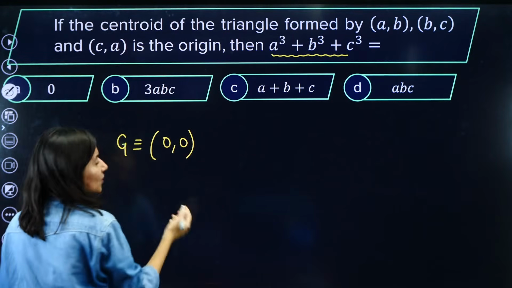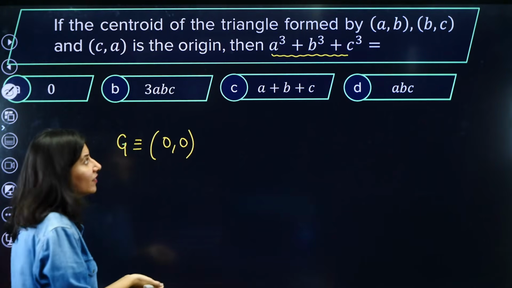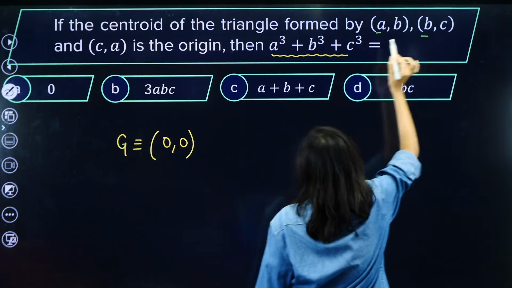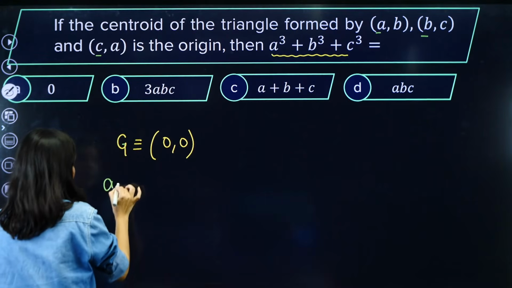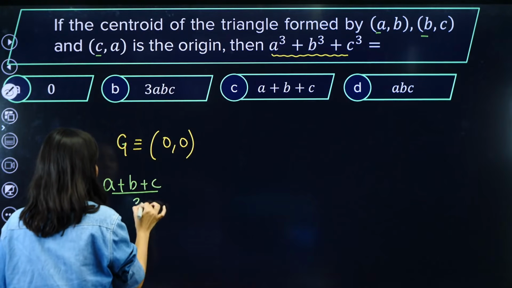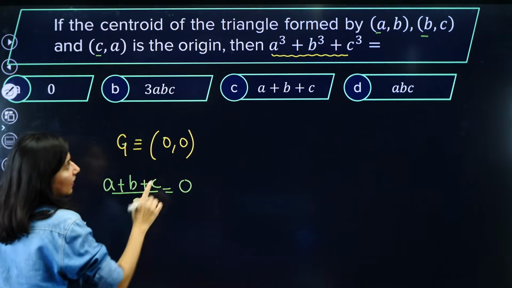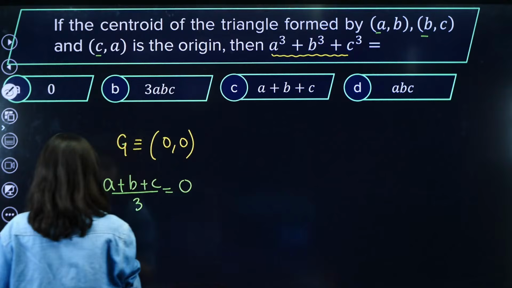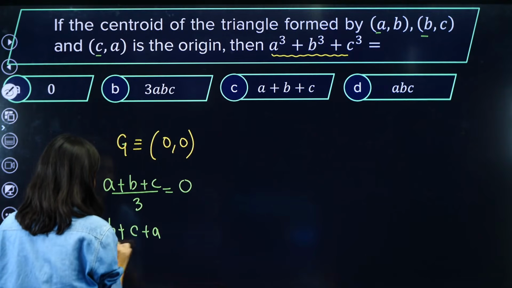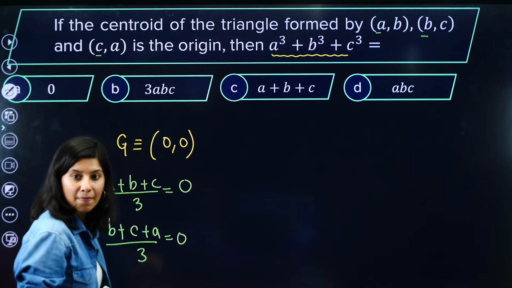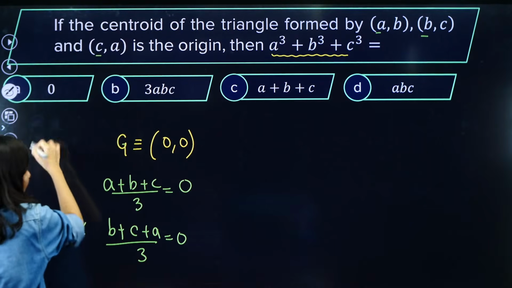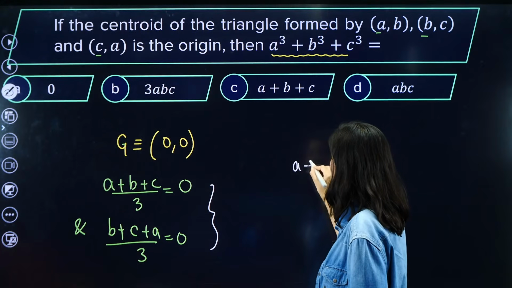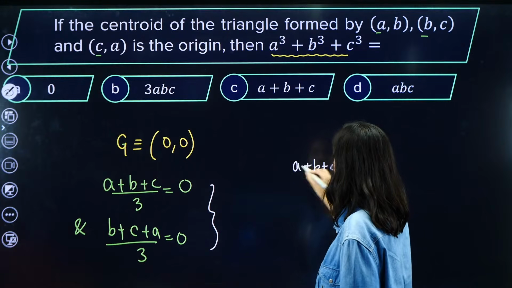The centroid is (0, 0). So let us apply the formula which we have understood right away. The x coordinate will be x1 plus x2 plus x3 by 3, so a plus b plus c by 3 is equal to 0. And the next also will give you the same result: b plus c plus a, y1 plus y2 plus y3 by 3 is also 0. Both give me the same thing, which is a plus b plus c is nothing but 0.